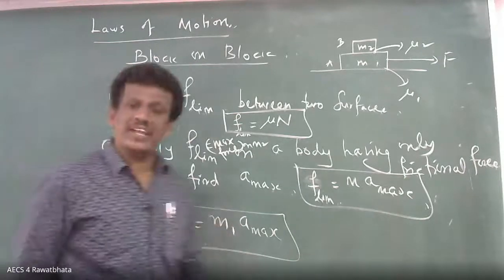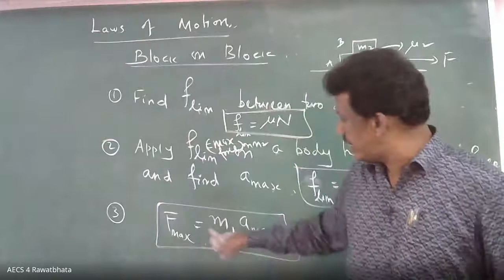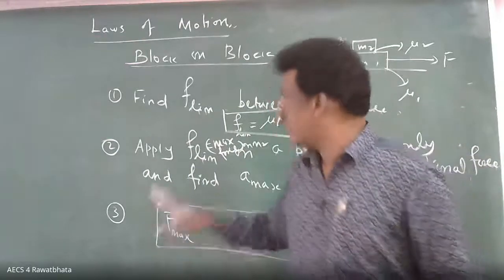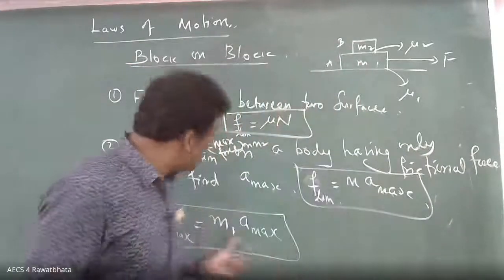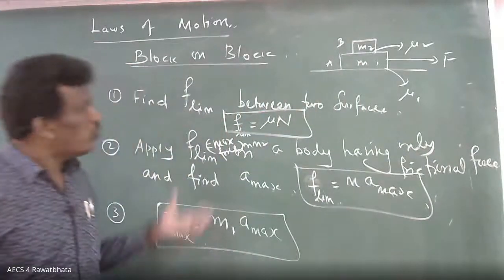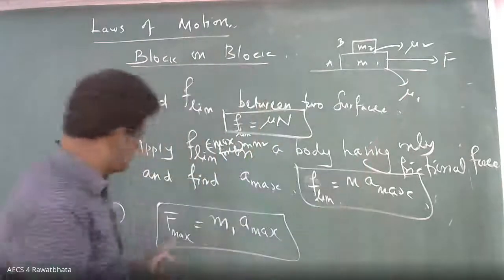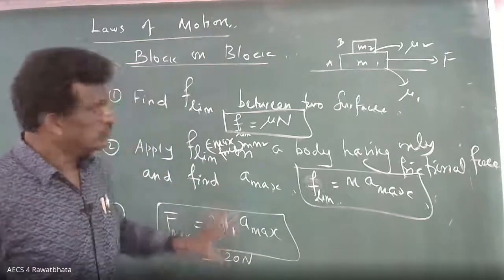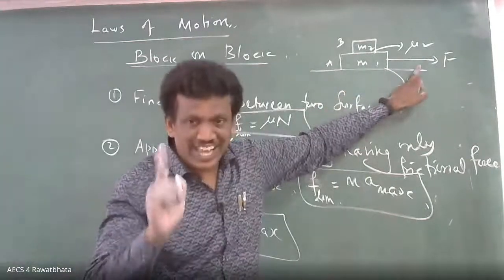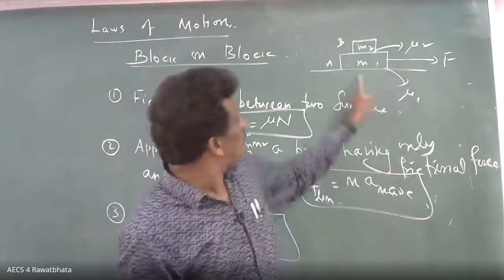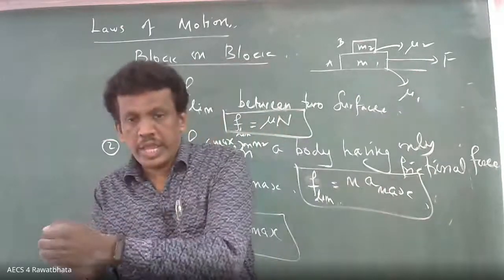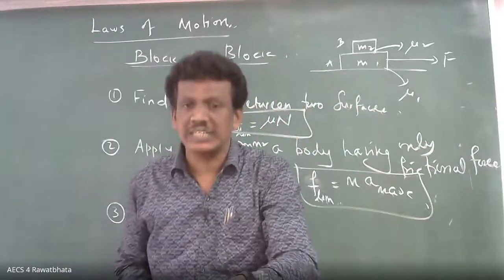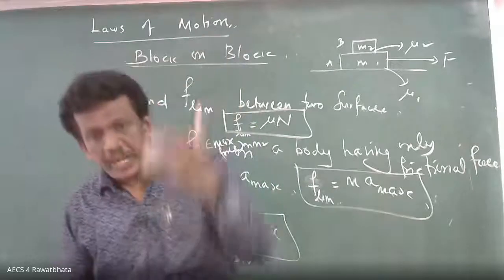You are understanding what is the maximum acceleration? A max. Then multiply by the total mass, and you are getting F max. This is the maximum force you can apply. Suppose this comes, for example, to 20 Newton. Suppose up to 20 Newton you are pulling M1. Up to 20 Newton, both will move together. Suppose you apply 10 Newton.